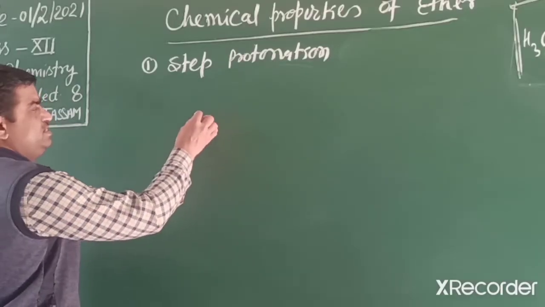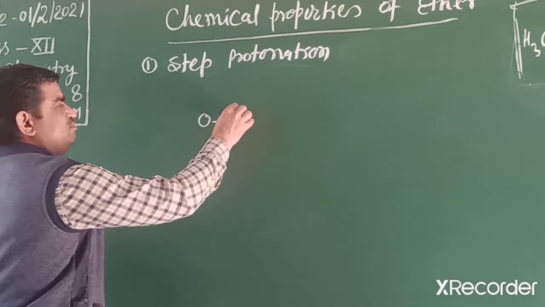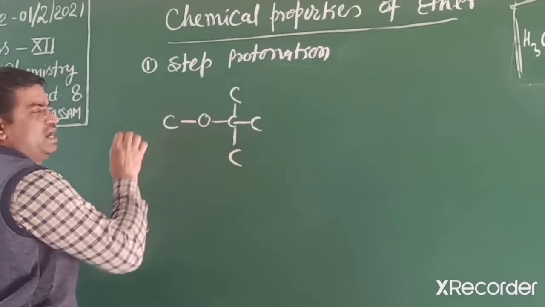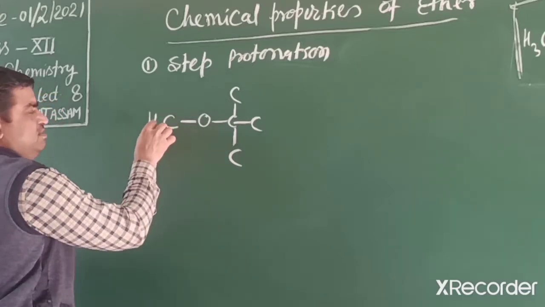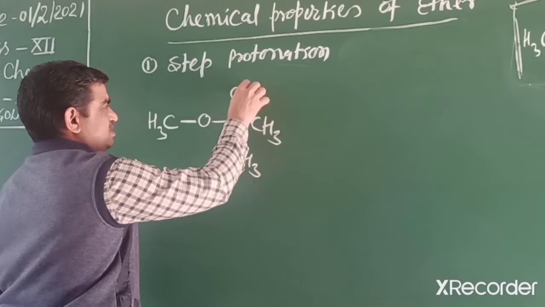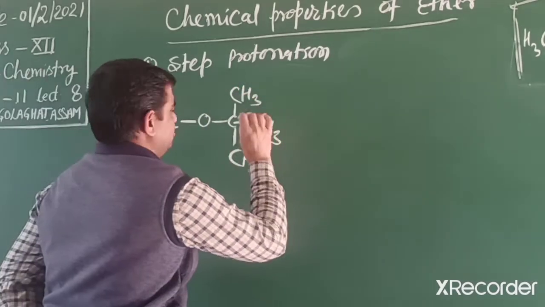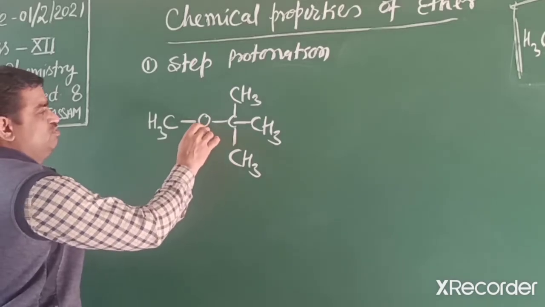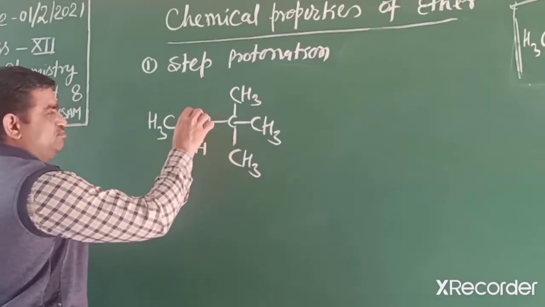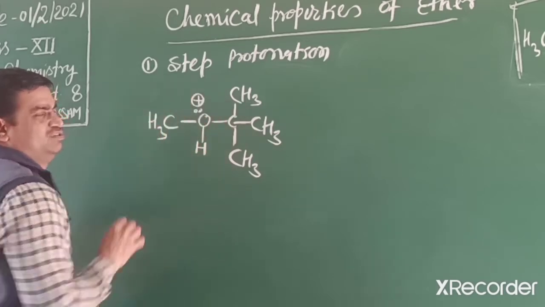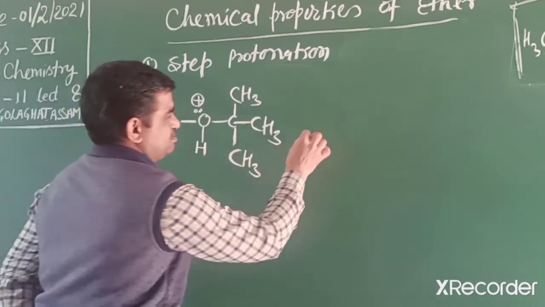If one side is a tertiary butyl group and the other side is primary, then the halogen atom attaches to the tertiary side carbon. The first step is protonation, in which the ether abstracts a proton from the acid. This protonation is the slow step.